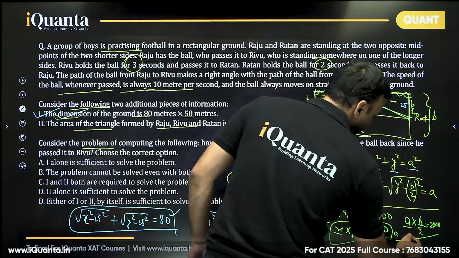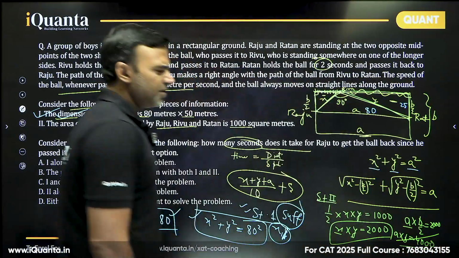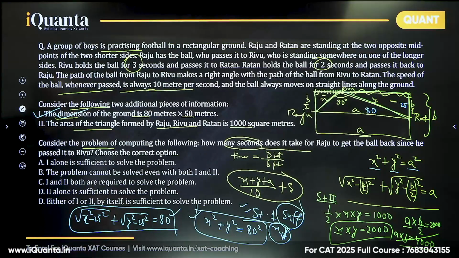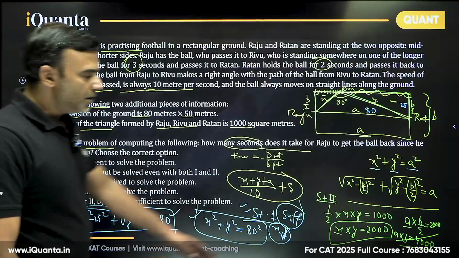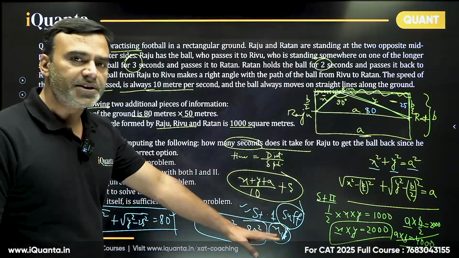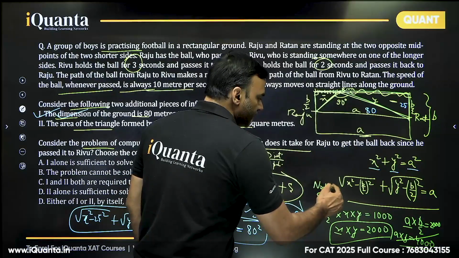From here we are getting a into b is 4000 and x into y is 2000. There are still multiple possibilities. Okay, so that means we cannot identify the exact situation. There will be at least two cases, more than two cases are possible, but I am saying that there will be at least two cases. So second statement is not sufficient, not sufficient.